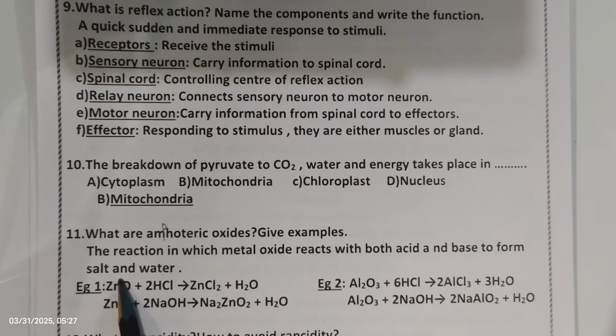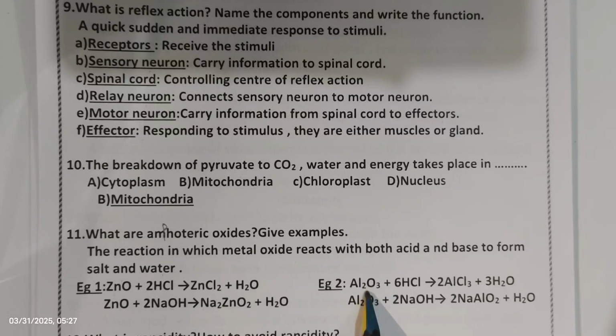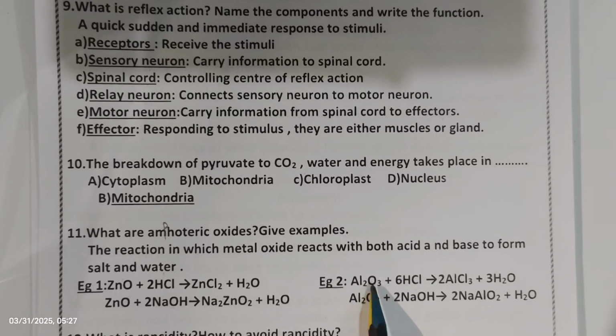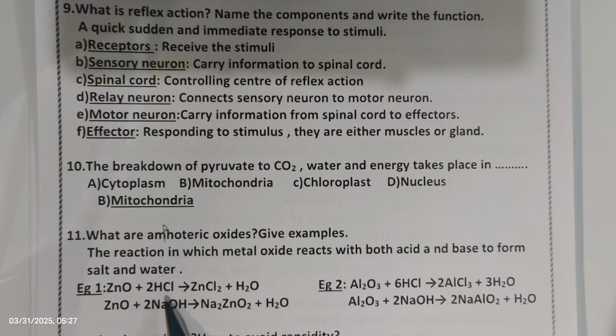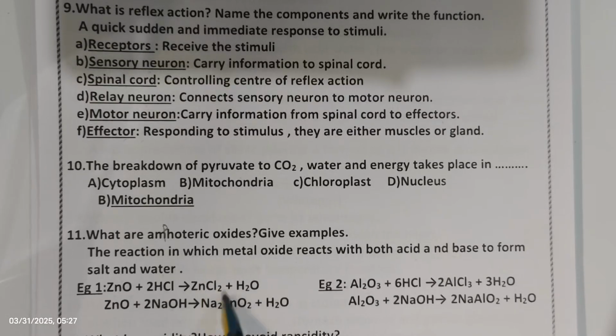Here, zinc oxide and aluminium oxide are both metal oxides. They react with both acid as well as base to form salt and water. So this we call amphoteric.